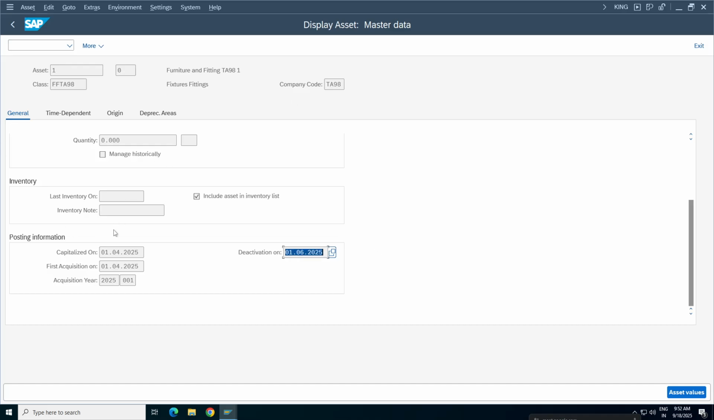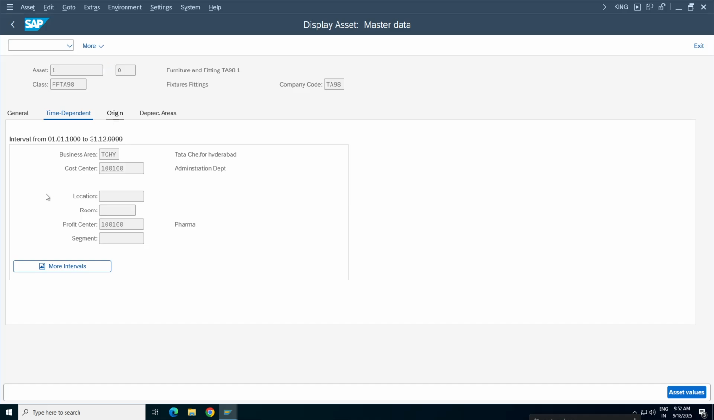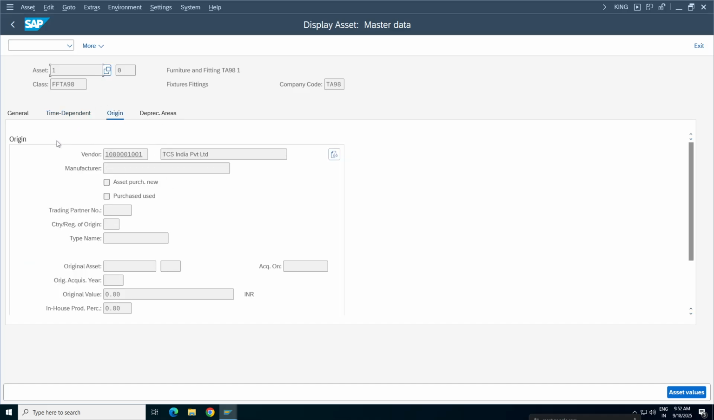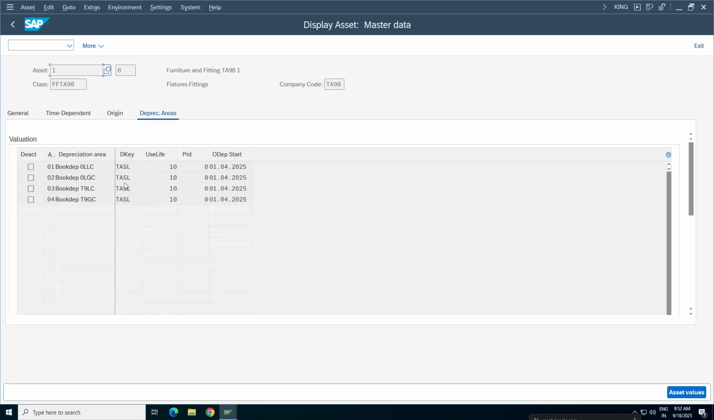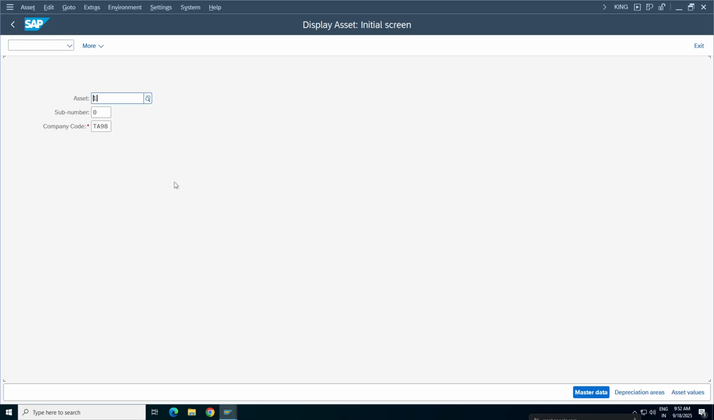When we purchased the asset, it was updated as capitalized on 1.4. Other things are fine, and origin. Whenever we purchase for the first time, the vendor also got updated. Depreciation areas, this is fine. Any questions on the acquisition or depreciation calculation or retirement?